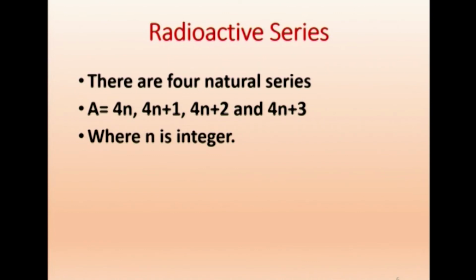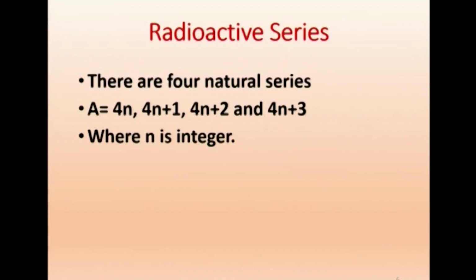Now in that series, for example, we have uranium. Uranium will emit an alpha particle and become thorium. Thorium again emits an alpha particle and becomes a daughter nucleus. That series goes on, so that is called a natural series. That is what is happening in nature.